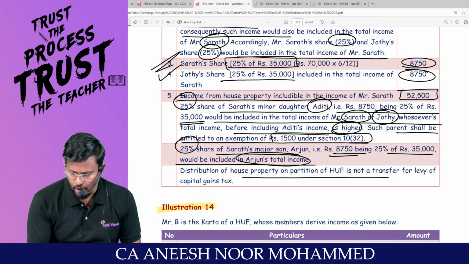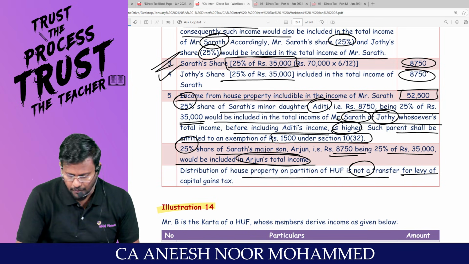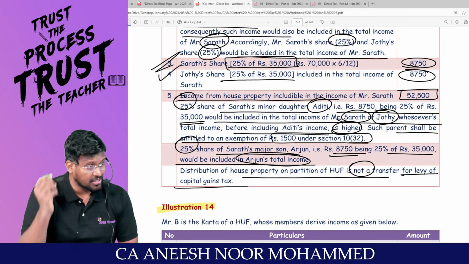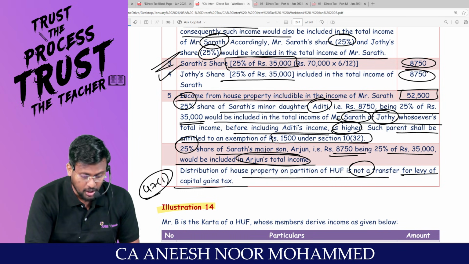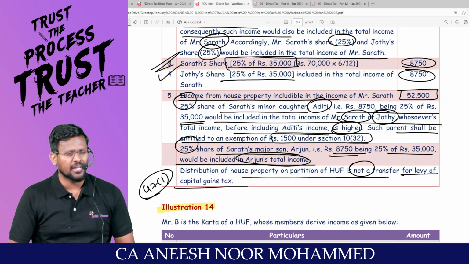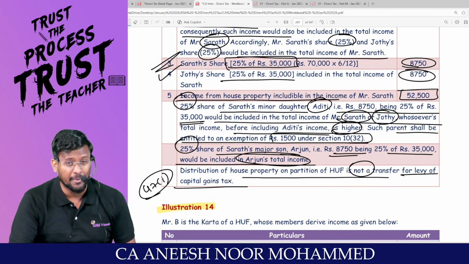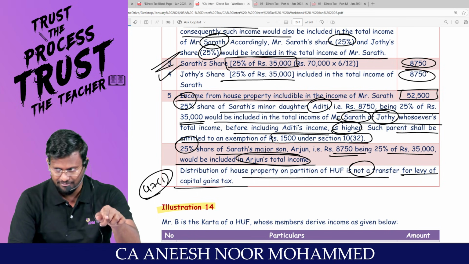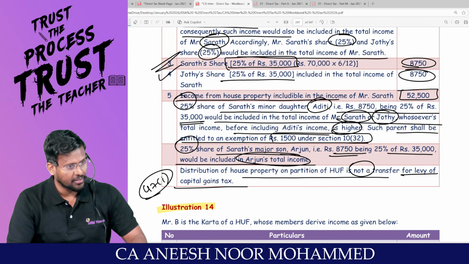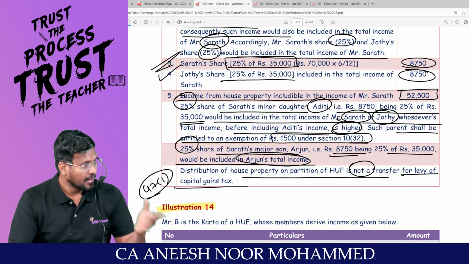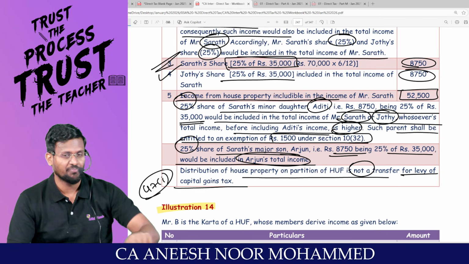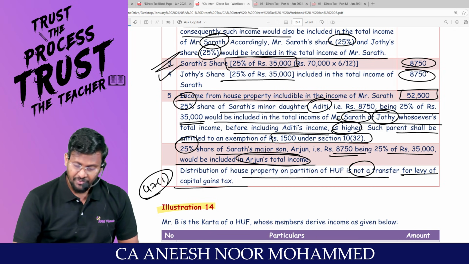Distribution of house property on partition of HUF is not a transfer for levy of capital gains tax. They have covered capital gains also, as per section 47 clause 1. Distribution of a capital asset by an HUF to its members at the time of total or partial partition will not be regarded as a transfer. That means in the hands of the HUF, capital gains tax will not be applicable. These are comprehensive. Are you all really with me?